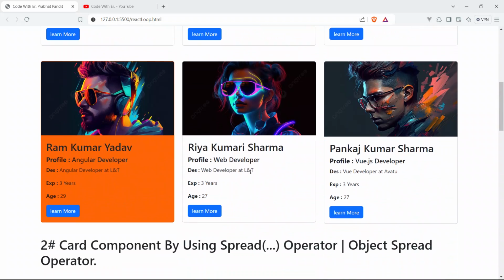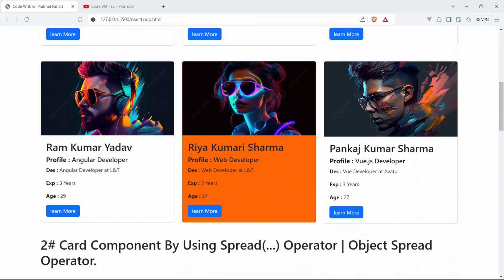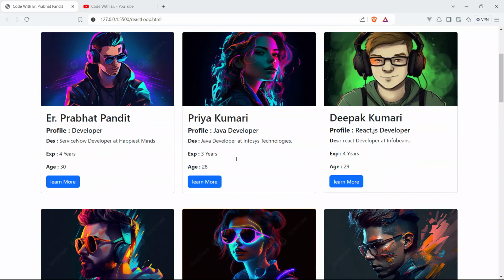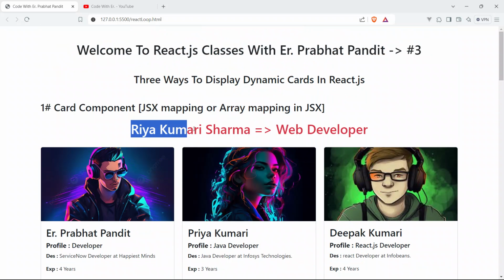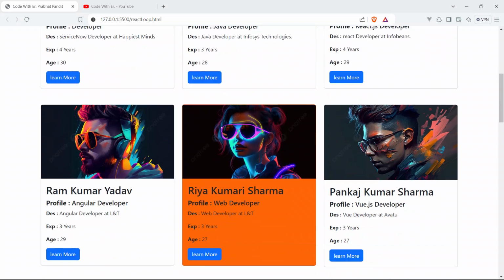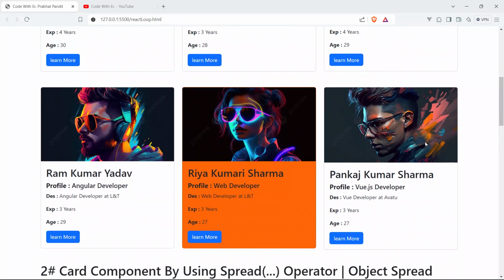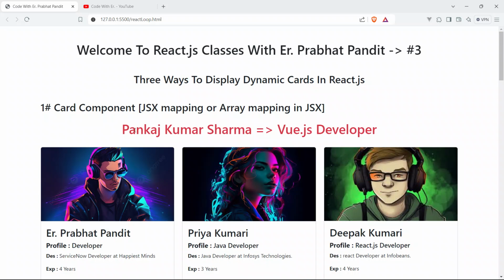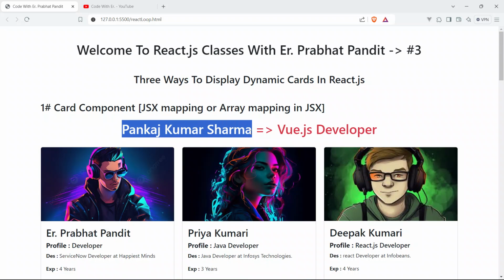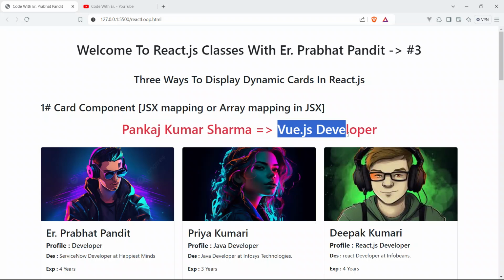Click on the Riya Kumari Sharma profile card. Now it is selected, the name is Riya Kumari Sharma, profile is web developer, and you can see here the very same name, Riya Kumari Sharma, and the profile is web developer. Click on the sixth profile, Pankaj Kumar Sharma. You can see the very name is here also, Pankaj Kumar Sharma, and he is a Vue.js developer.